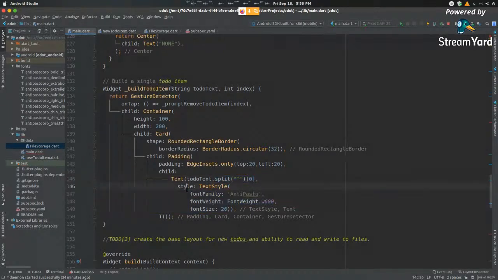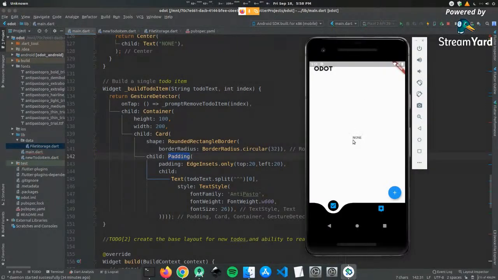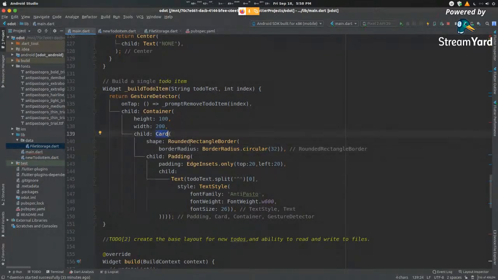Again, we are specifying the style here. We're giving it a padding. Now, if you had seen the previous example that I have, I didn't take a screenshot of it. In that example, you could see that it had a rounded corner. It had a rounded border and it looked like a card. So that's what we're doing here. We're creating a card. We're giving it a shape of a rounded rectangle. The border is going to be circular. We have padding in here, giving it a specific type of padding. And we're wrapping this with a container.